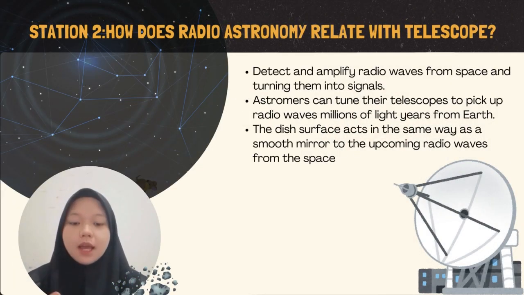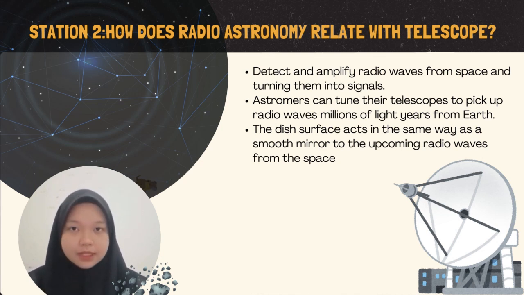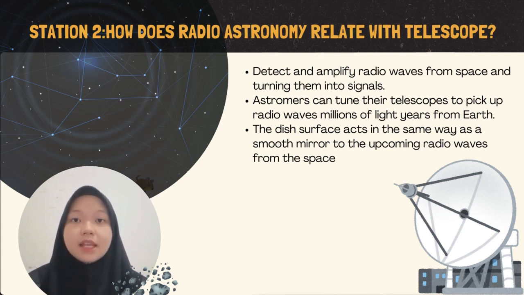So now I will explain how radio astronomy relates to telescopes. Why do we need a telescope? As humans, we have a limitation: we cannot know exactly what is happening in space. By using a telescope, it can help us to know what is actually happening in outer space. The first telescope that we're going to talk about is the radio telescope.